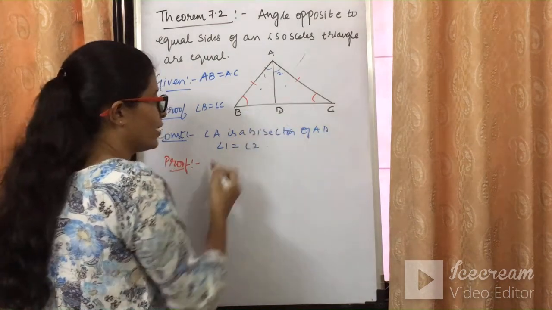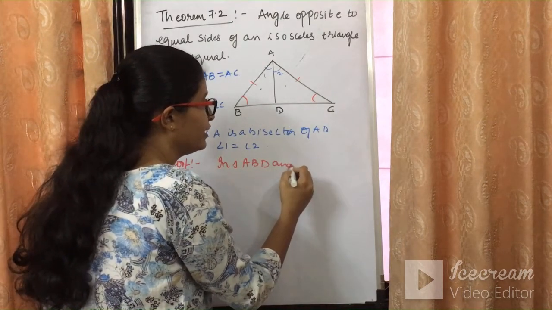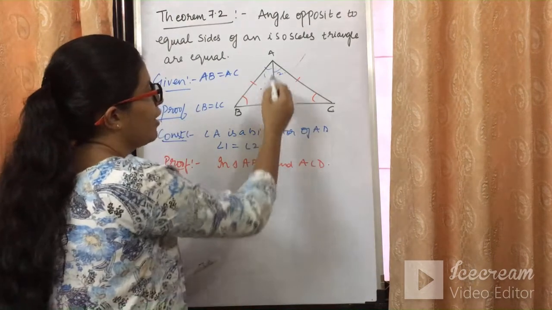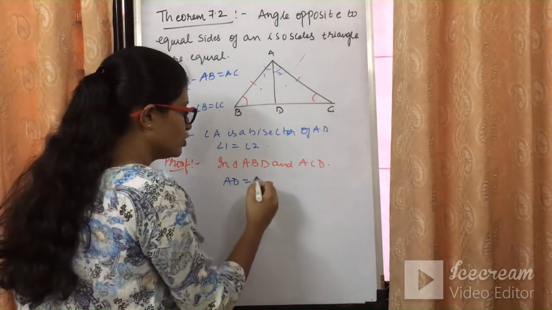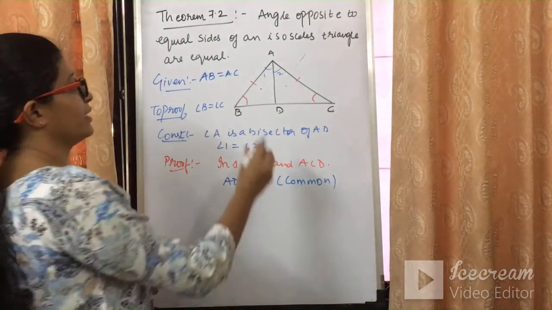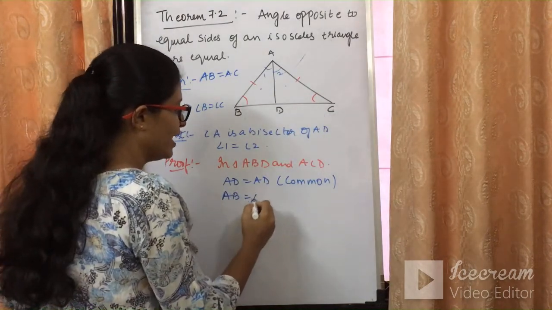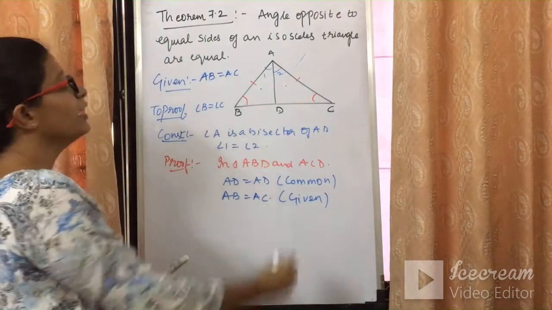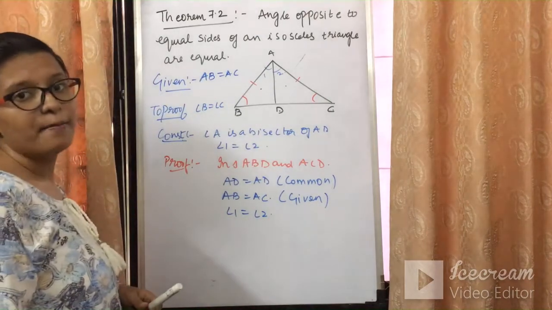If I take these two triangles, triangle ABD and triangle ACD, in both triangles can I say that AD and AD are equal? AD is common. So AD is equal to AD, which is common between the two triangles. And it is given that AB is equal to AC. AB is equal to AC, which is given in the question. Fine. And we have constructed that angle 1 is equal to angle 2 because AD is the bisector of angle A.